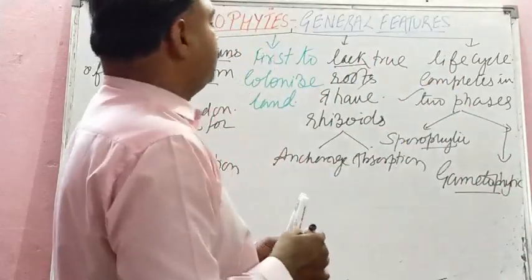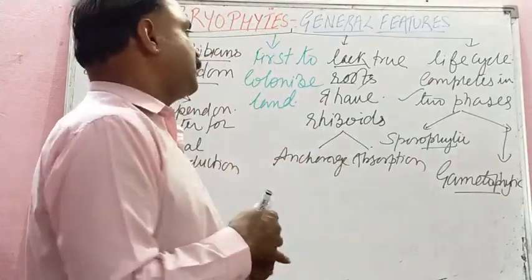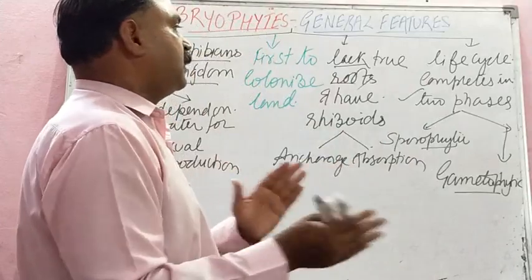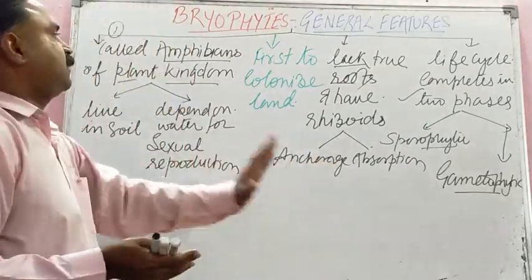We will study the life cycle after economic importance. But these two phases were not present in algae. So these are the four general features.